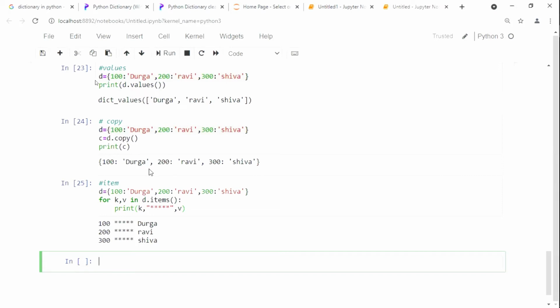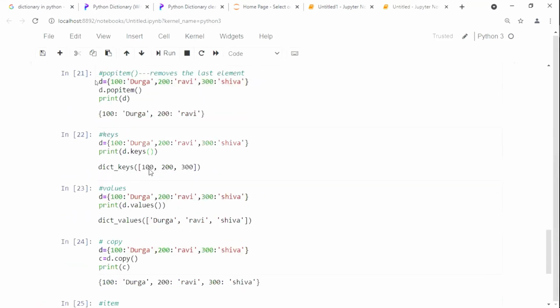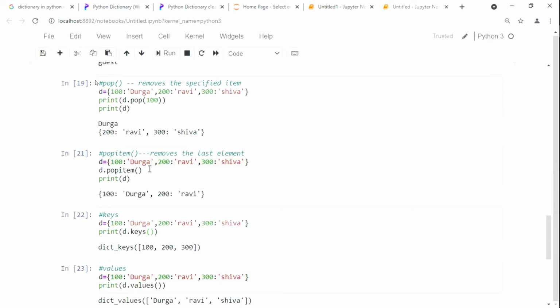Sir, what is the difference between delete and pop key? Pop key is nothing but we specify the required element. మనకి ఏది కావాలో ఆ specified element మాత్రమే remove చేస్తాం. Whereas delete also we require the same thing.